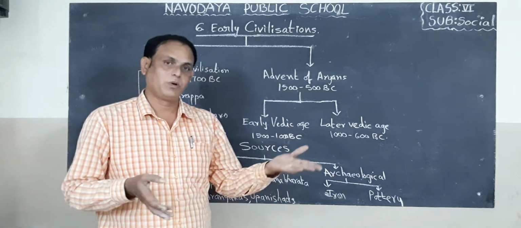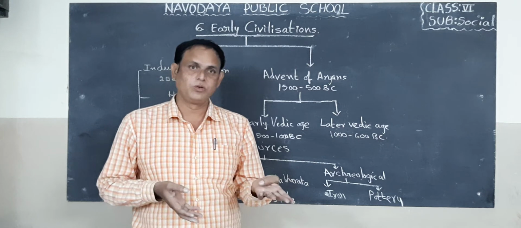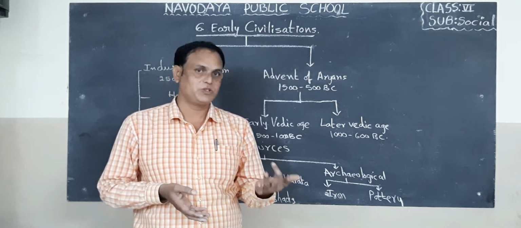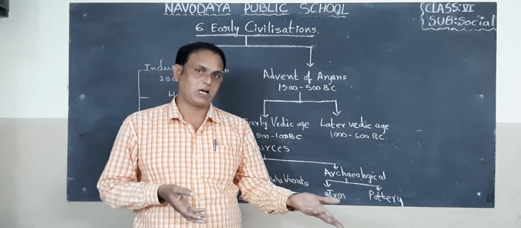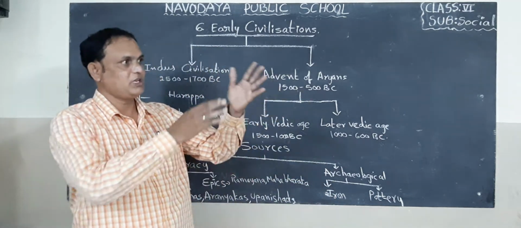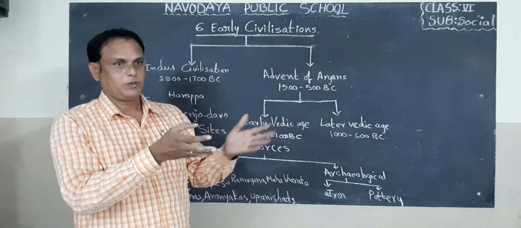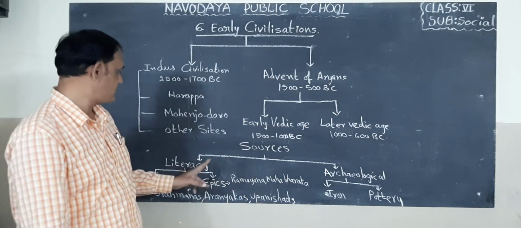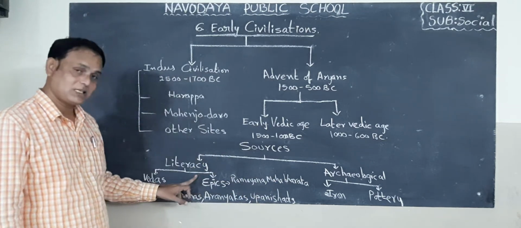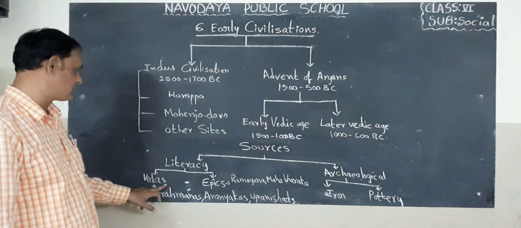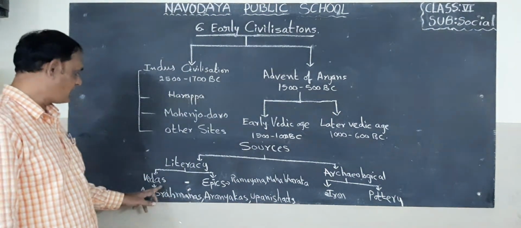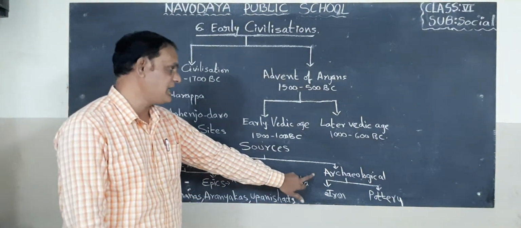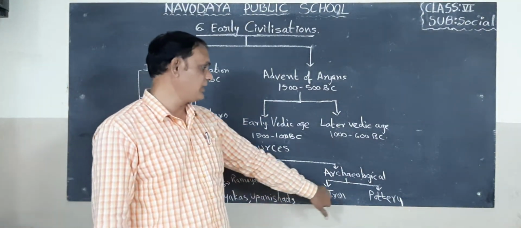Okay, for example, Brahma, Vishnu, Maheshwara. Brahma we know, Vishnu we know, Maheshwara means Shiva. Even today many temples are there. People are going and worshipping. So that is about the evidence. First one is literary evidence. These literary evidence are two types: Vedas and epics. Apart from Vedas, Brahmanas, Aranyakas and Upanishads. Next here, archaeological evidence: iron and pottery.